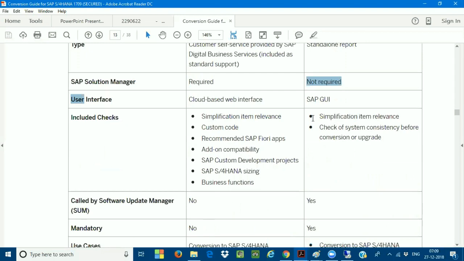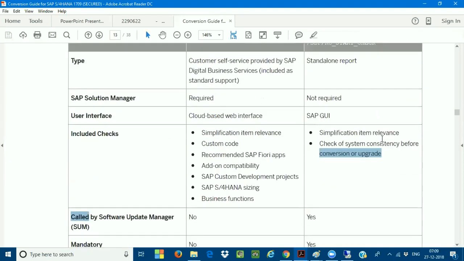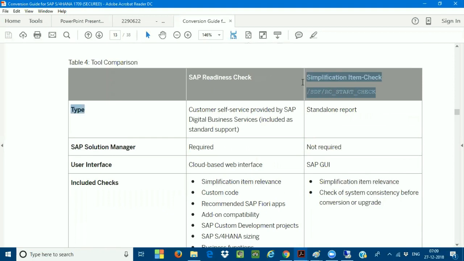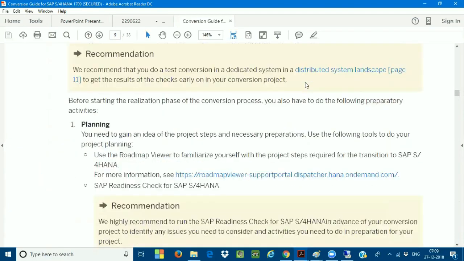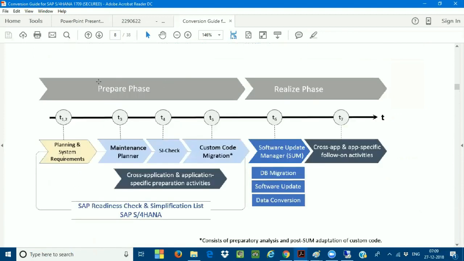Why? Because the standalone report checks the simplification item relevance and the system consistency before the conversion or upgrade. This is what I'm specifying. This report is very, very important. Once it is successfully executed without any error logs, you are okay; you have completed your preparation phase successfully. Everything is fine. Now you have to hand over the system to your basis consultant.